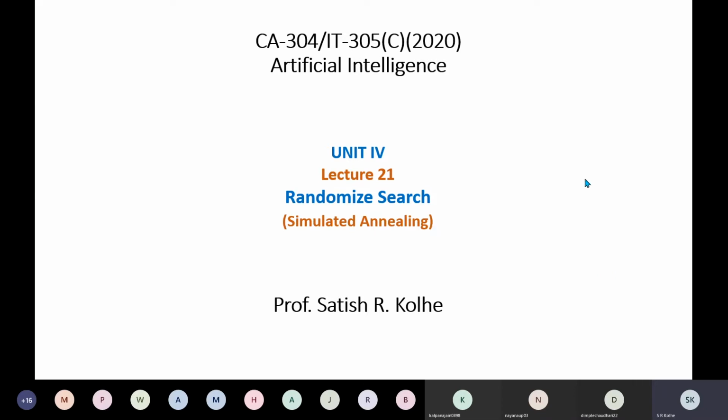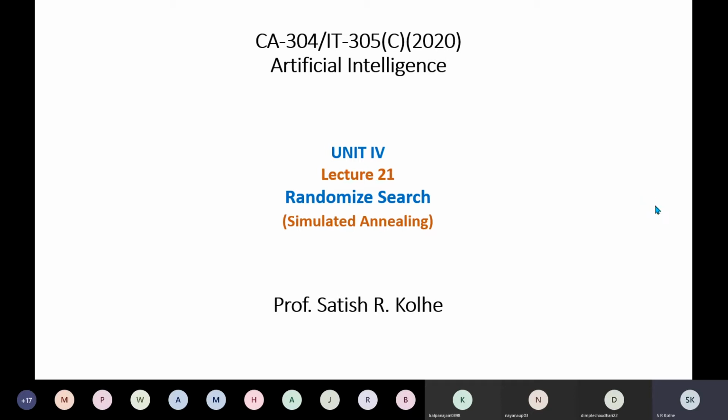Randomization is done by using a random number generator. That's why we have named this unit randomized search algorithms. Basically three types of search algorithms we will be discussing in this Unit 4. We have started with the simulated annealing algorithm, and after that we will be discussing genetic search, another method used for solving optimization problems which are modeled as search problems. And then we will be discussing a third kind of algorithm, called ant colony optimization algorithms.